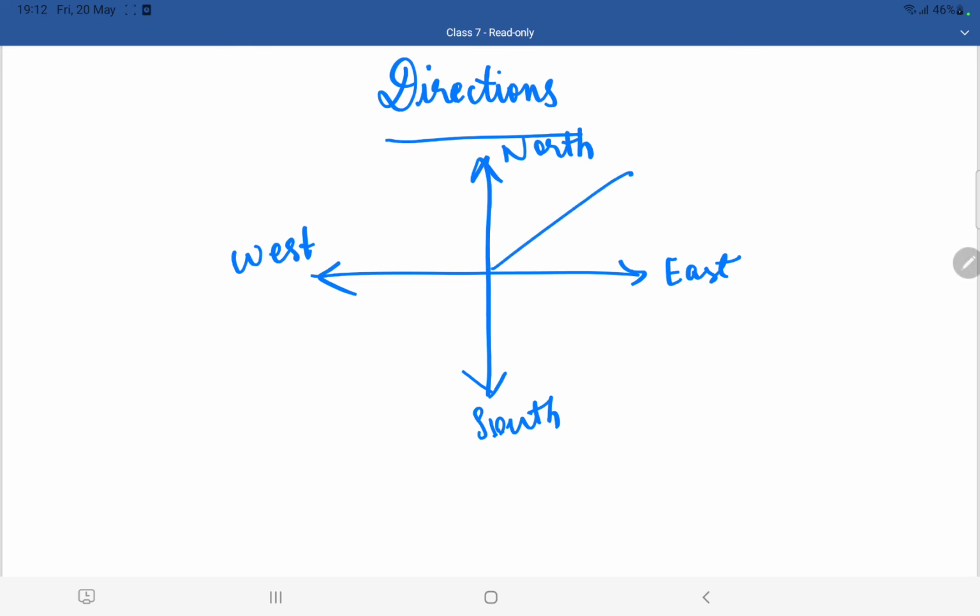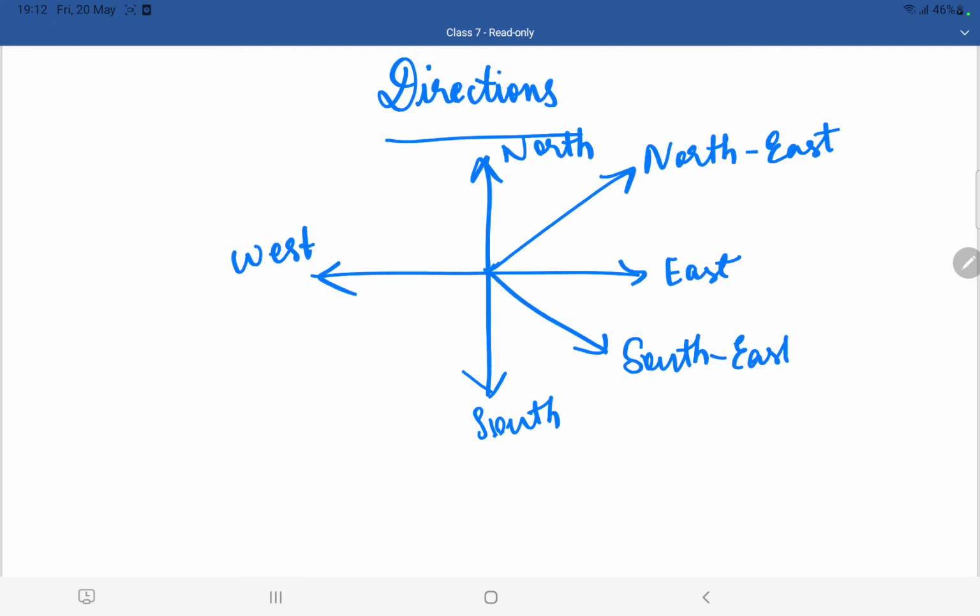This direction is known as northeast direction. This direction is known as southeast direction. This direction is known as southwest direction. This direction is known as northwest direction.